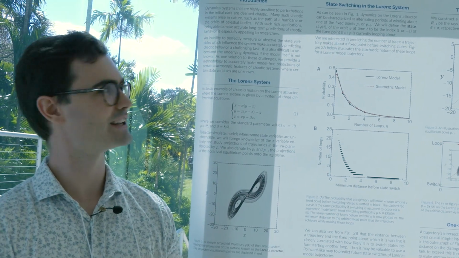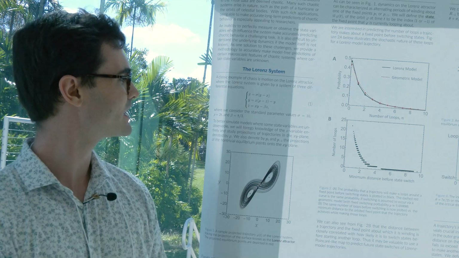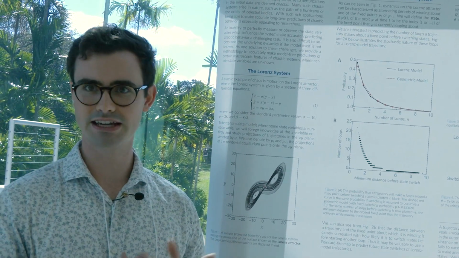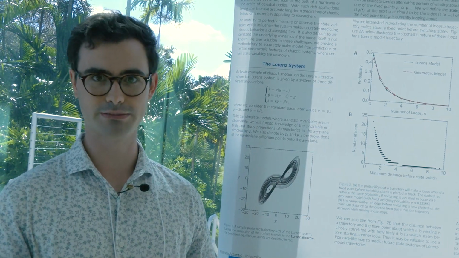My name is Noah Corbett, and I'm going to be presenting on predicting state switches in chaotic dynamical systems. What we're going to do is take a chaotic system, a very famous one, the Lorenz attractor, and project it down onto a two-dimensional space.